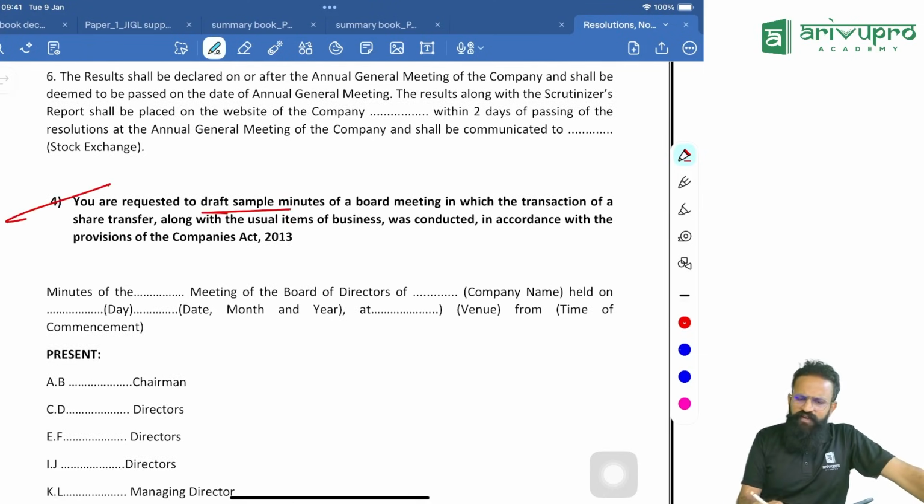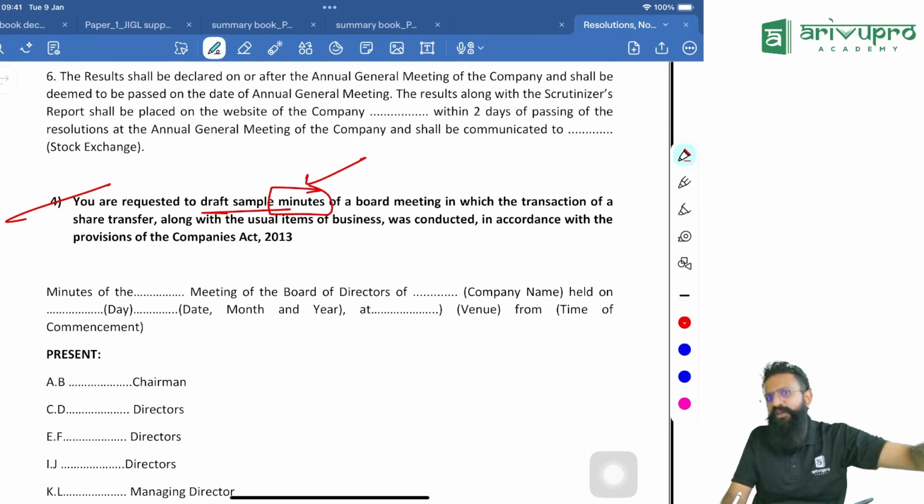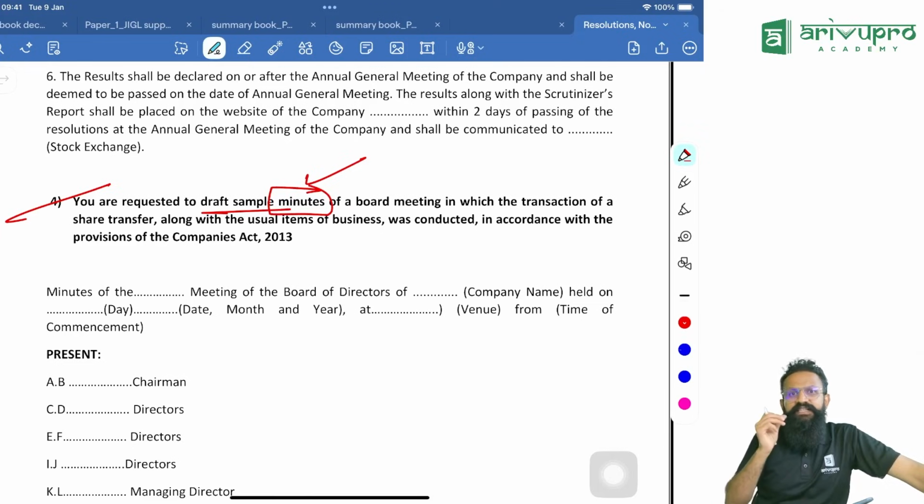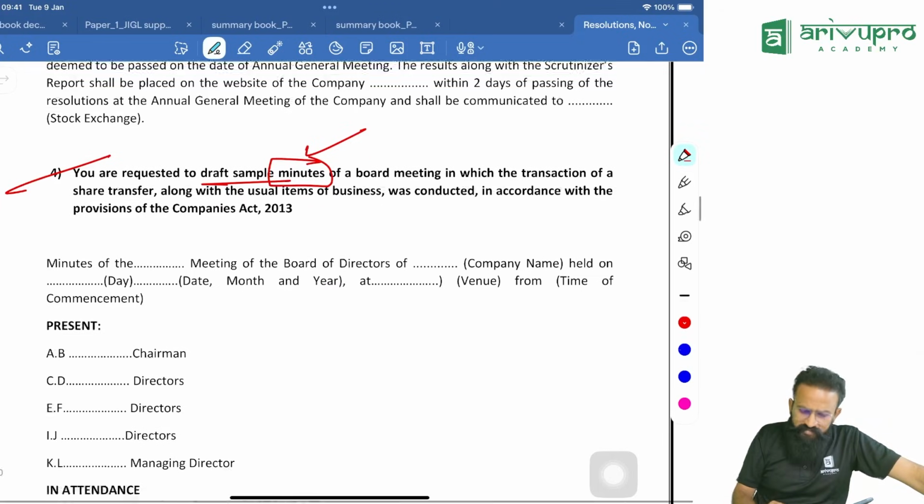You're requested to draft sample minutes. See, the difference between resolution and minutes. What are minutes? Minutes will have a summary of that entire day, whatever you discussed. In the class we would have seen a draft of minutes also. I will have a summary of that entire day's meeting. That is what they are telling you.